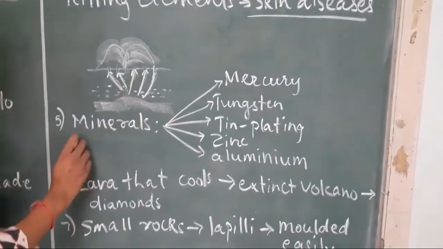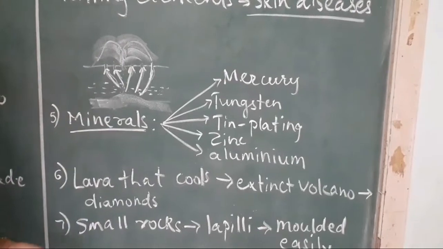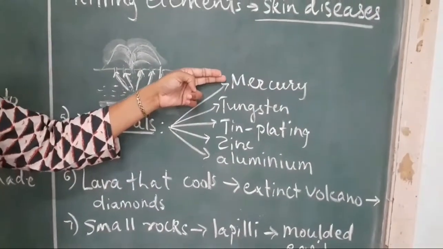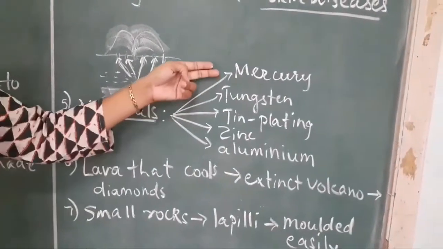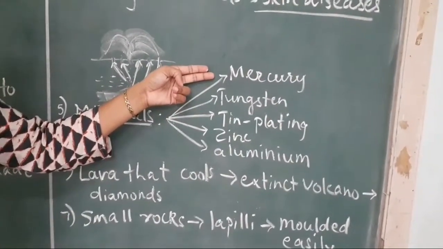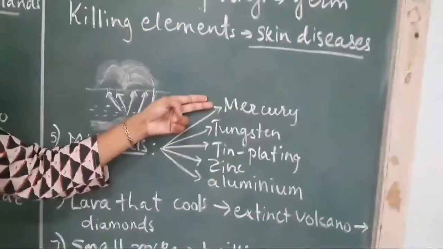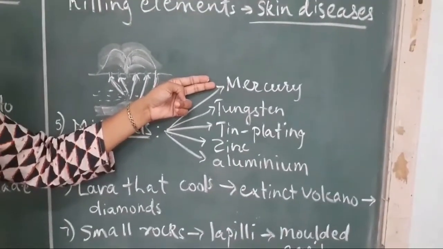Okay, next we get n number of minerals from the volcanoes. Some of them are mentioned in the textbook. Okay, first is mercury. We get mercury from the volcanic eruption. Where is mercury used? Mercury is used in making thermometer, barometer.